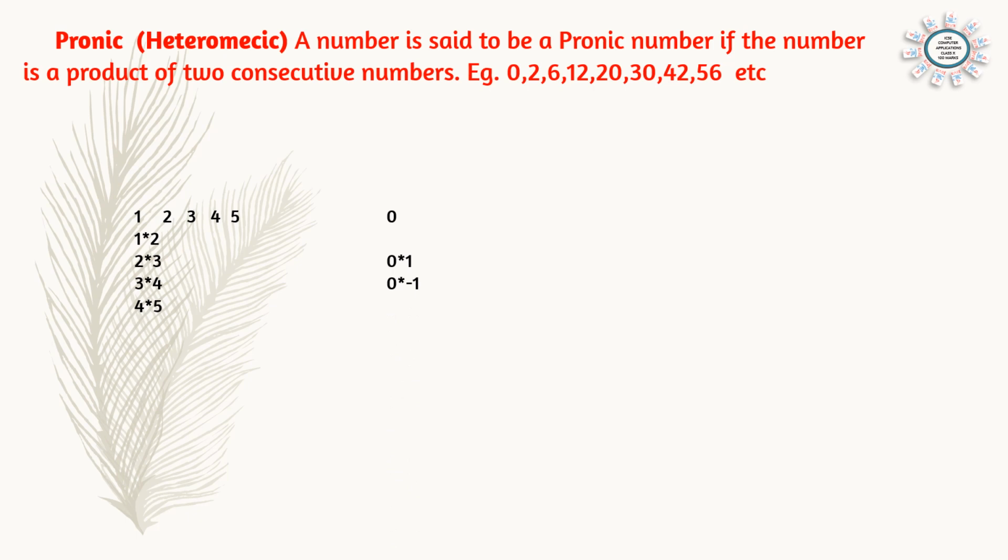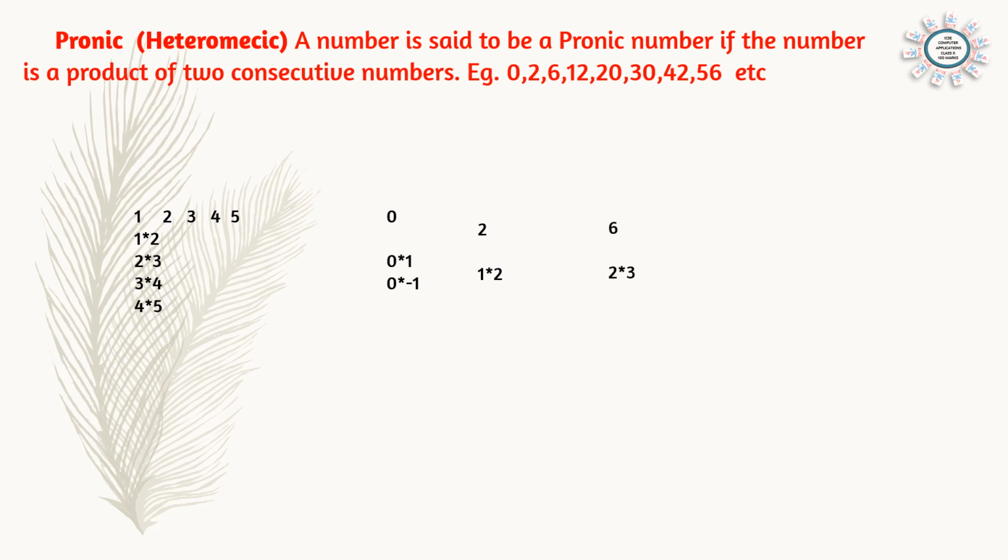First take 0. 0 is the product of 0 into 1, or 0 into minus 1. So two adjacent numbers, if you multiply them and you get the number as the answer, it is a pronic number. Second example, 2. Here 2 is a product of consecutive numbers 1 and 2. 1 into 2 will give you 2.